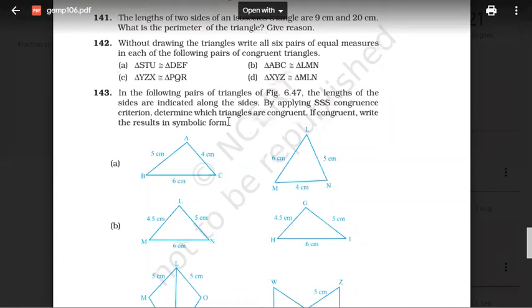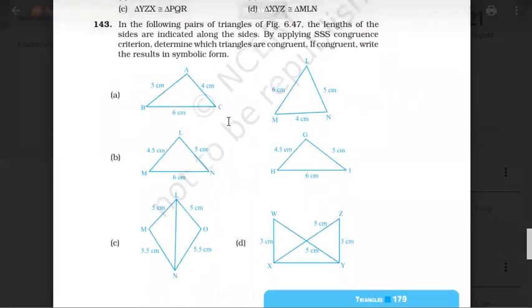Now 143. So tell me which question to solve in 143. SSS. It's easy. 143 is easy, right, everyone? You just have to check for SSS. It is same as RHS 1. Okay. So 143, I guess everyone can solve.